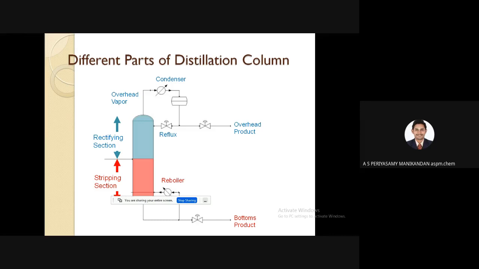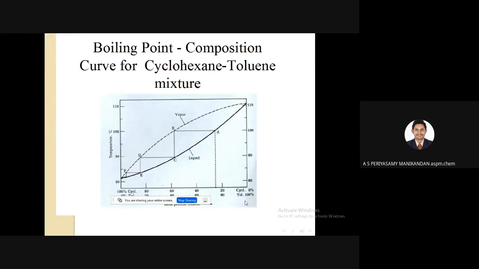The distillation column is divided into two sections. The feed plate and above it is called the rectifying or enriching section, where the more volatile components are enriched, come out as the overhead vapor, and are condensed. The section below the feed plate is called the stripping section. The bottom product will be collected at the bottom of the column.